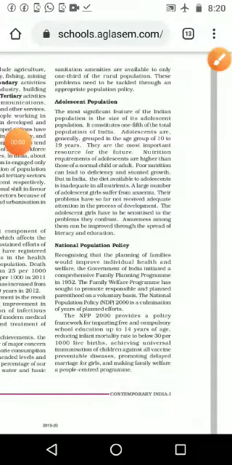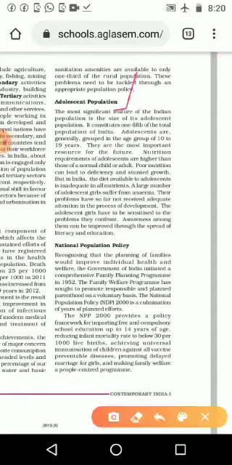Next topic is the adolescent population. The most significant feature of the Indian population is the size of its adolescent population. It means in the future we will get good citizens, so we can overcome problems like that. We can hope the number of adolescents is a good sign for the Indian population. It constitutes one-fifth of the total population of India.